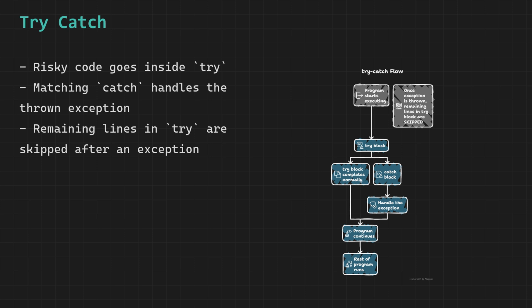There is one very important behavior to understand. The moment an exception is thrown on a line inside the try block, all remaining lines in that try block are immediately abandoned. Java does not finish the try block, it jumps straight to catch. So if you have 5 lines in a try block and the exception happens on line 2, lines 3, 4, and 5 are never executed. This is why you should put only the risky code inside the try block, not everything. Putting unnecessary code inside try hides logic and makes it unclear which line actually caused the problem.